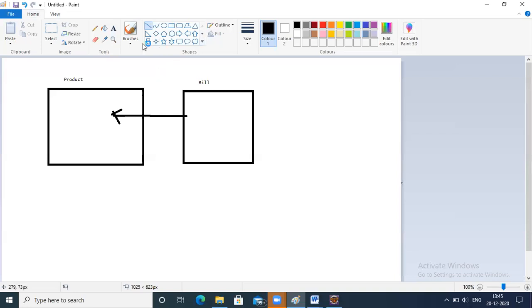So bill is a separate class. So we divide into two separate classes. So this is nothing but encapsulation. We are dividing into two separate classes. Okay, now next.